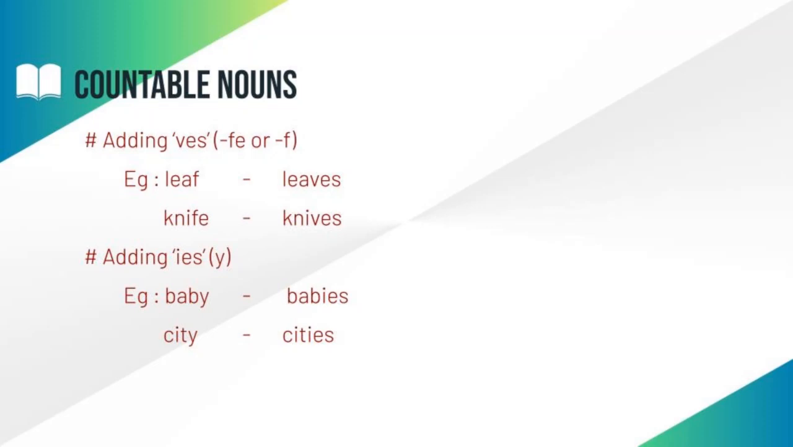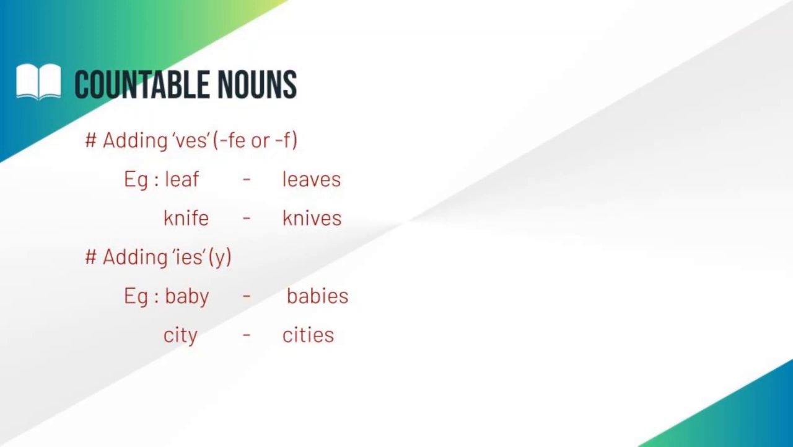Okay students, now we are going to see the next rule, that is adding IES. Students, if any nouns end in Y, we have to add IES. If any nouns end in the letter Y, we have to remove the last letter Y and then add IES. Okay students, let us see some examples.